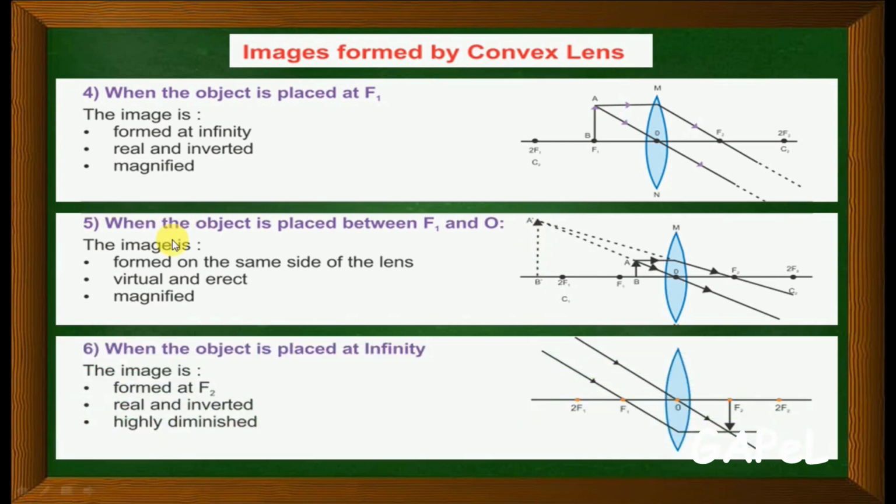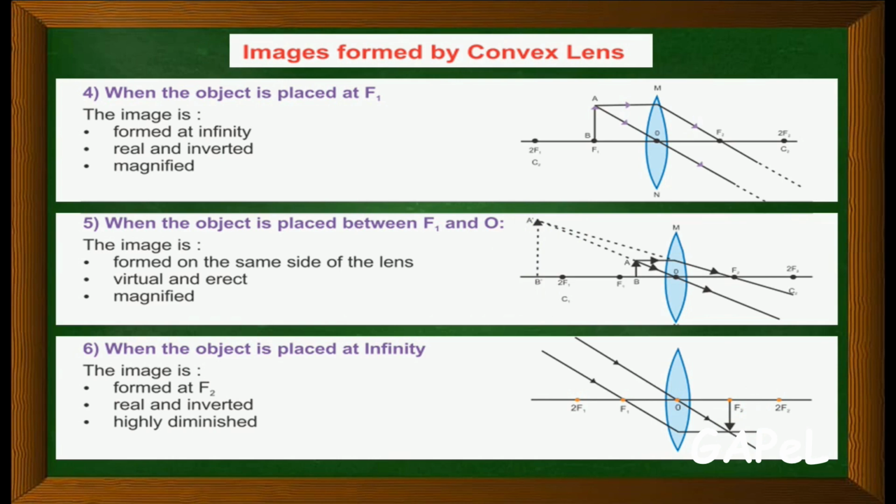Next case, when the object is at infinity, the image will be formed at f2. To remember this, you have to keep practicing the ray diagrams of all the lenses and all the mirrors.